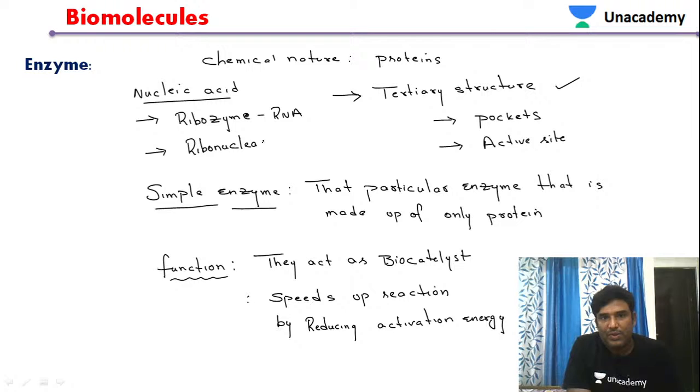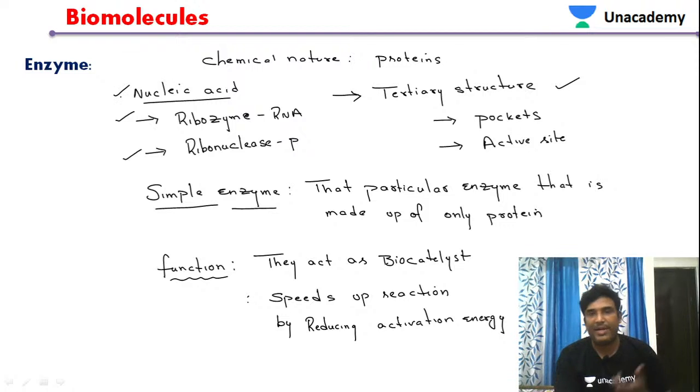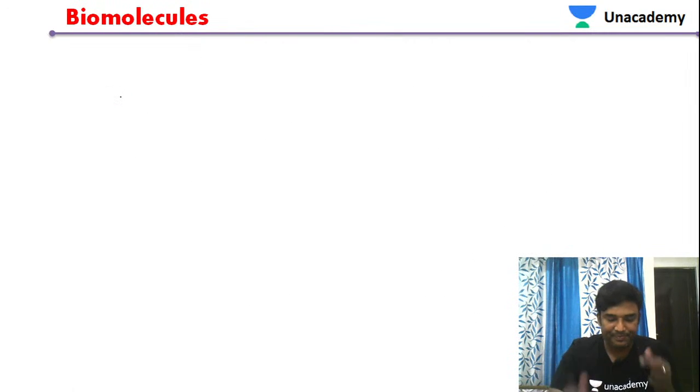Ribonuclease P, where P stands for phosphate. These are the two exceptional cases of enzymes which are made up of nucleic acids. All other enzymes are made up of proteins, but in these exceptional cases the enzymes are made up of nucleic acids, that is RNA. One is the ribozyme, and another one is ribonuclease P. So let us see something about these enzymes.